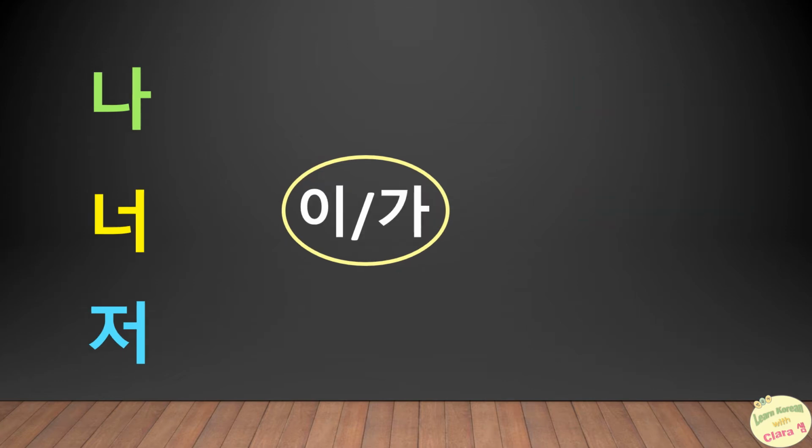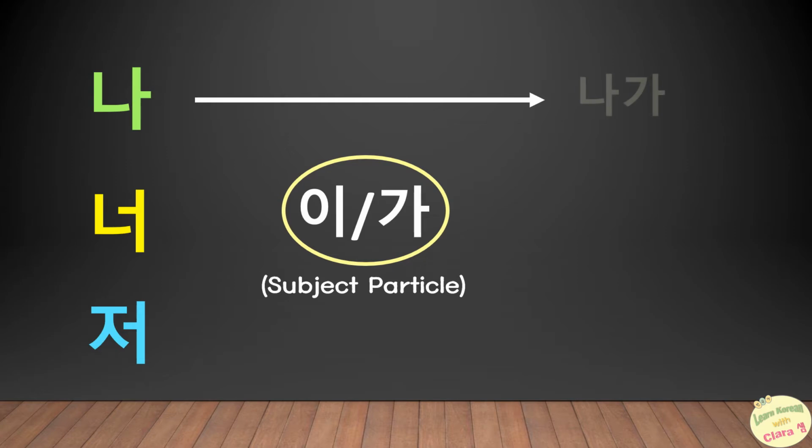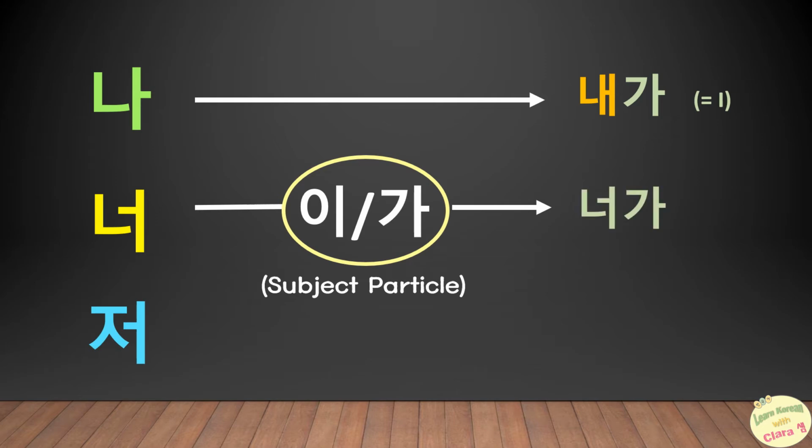If the subject marking particles 이 or 가 come just behind these three pronouns 나, 너, 저, how will they become? First, for 나, normally it should be 나가. But when the subject particle 가 comes behind, the form of 나 becomes 내, then the correct form is 내가. For 너, normally it should be 너가. But as in the case of 나, the form 너 becomes 내, 내가.